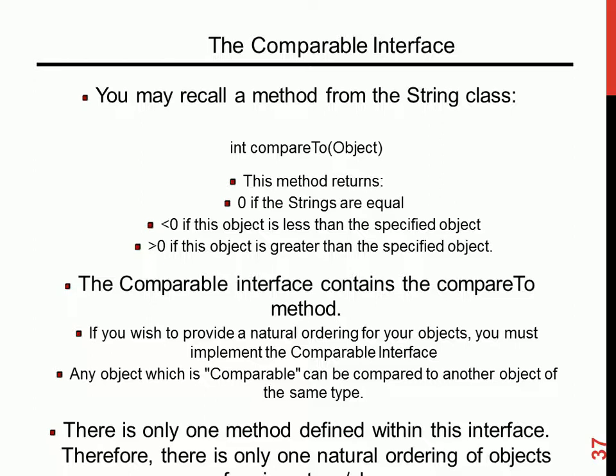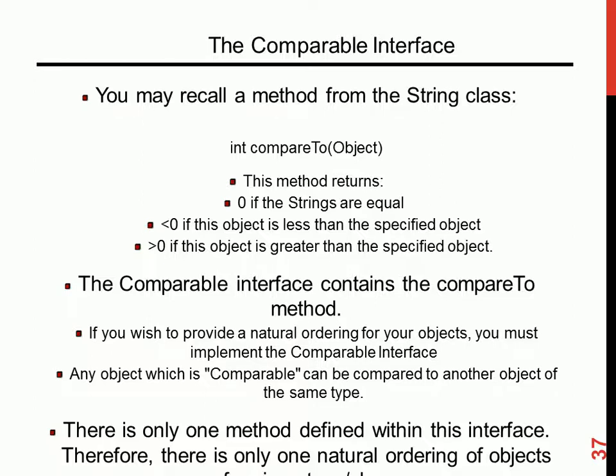In the comparable interface, you have this method, compareTo method. You pass the object that you want to compare to. When you override this one, it will override this method for you. This method returns an integer. It returns 0 if the strings are equal. It returns less than 0 if the object is less than the specified object, and greater than 0 when the other one is greater.